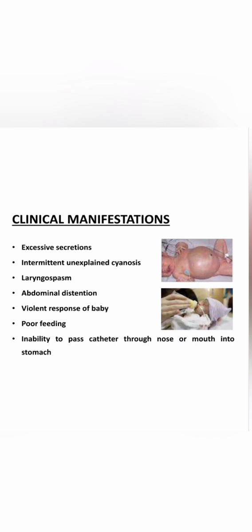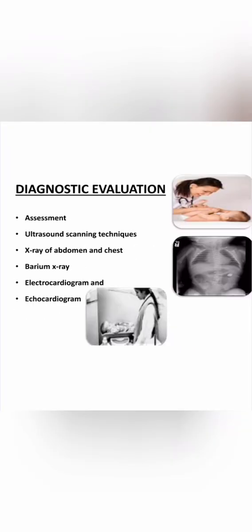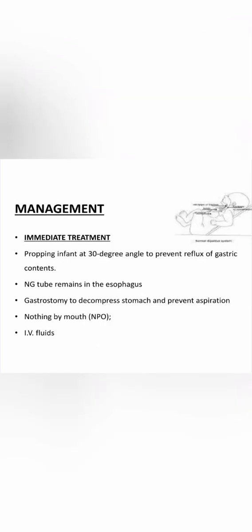Next, immediate treatment. If we already know the symptoms we get in the children, then for those having these symptoms, we have to keep the babies in a propped-up position. We keep the babies at a 30 degree angle to prevent reflux of the gastric contents. Then we put in the NG tube, and nothing by mouth, which means we keep the baby NPO.